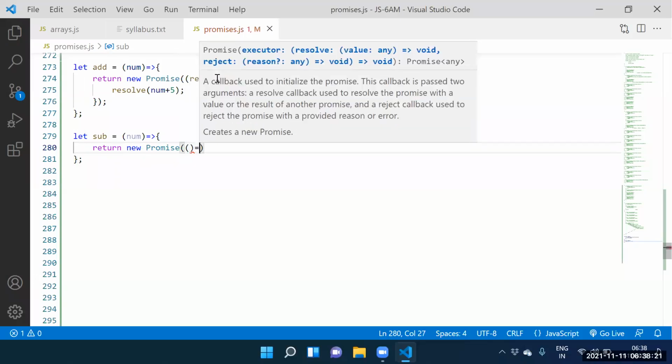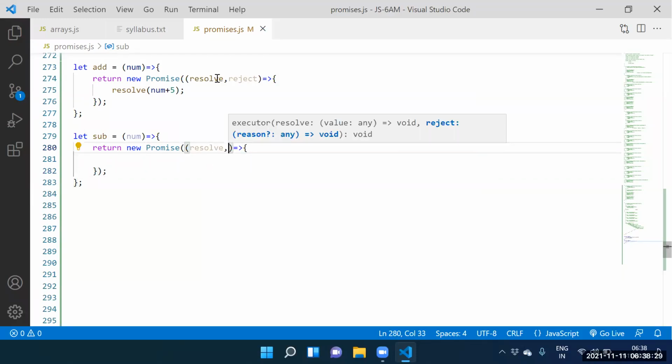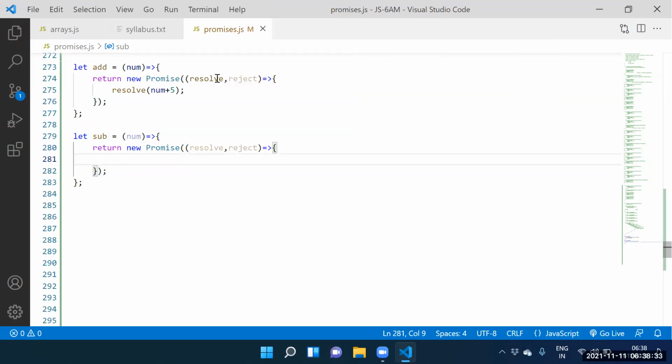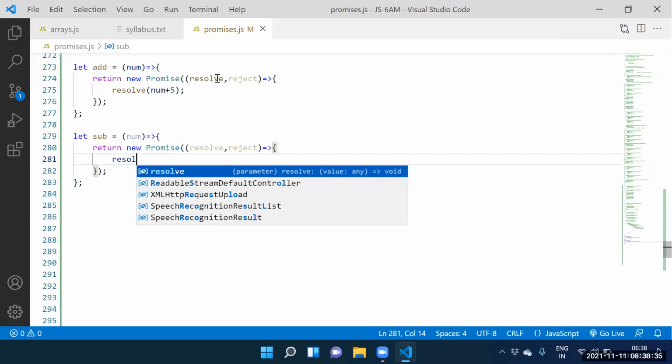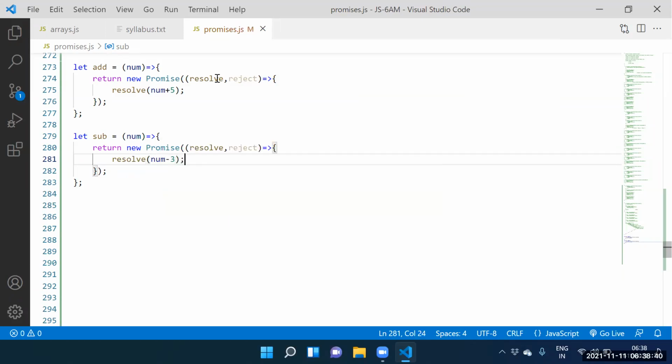What is the argument we need to supply? Callback function, with two parameters: resolve, comma, reject. Resolve of num minus 3. Guys, the above code I'm converting in the form of promises or not?